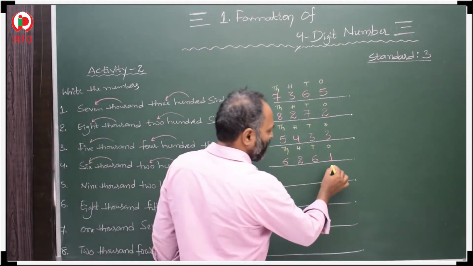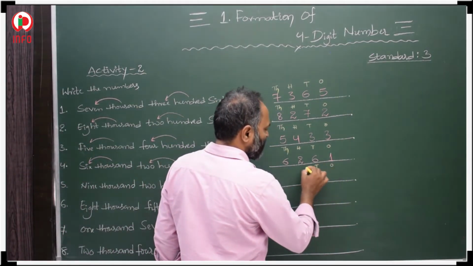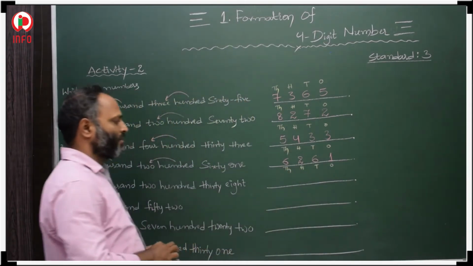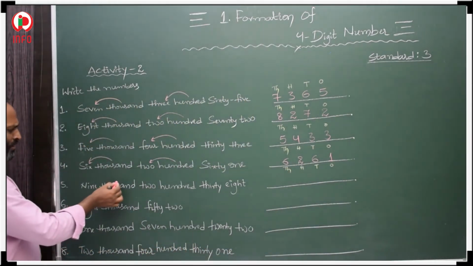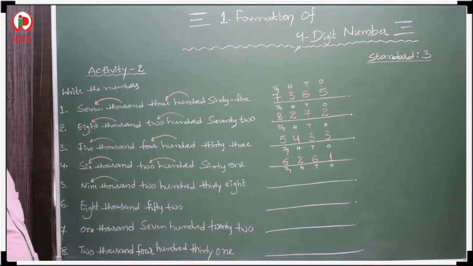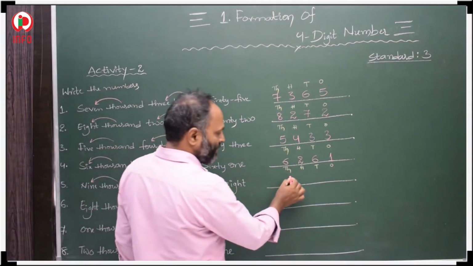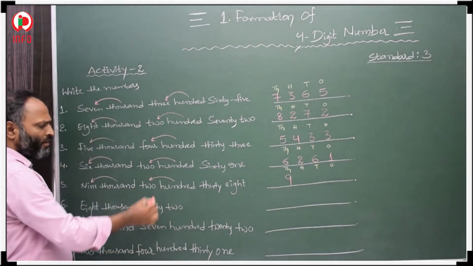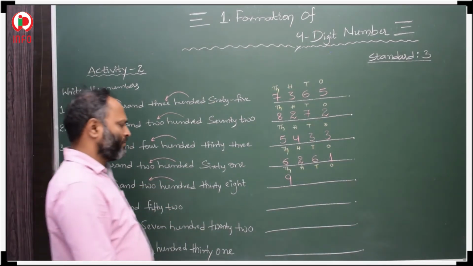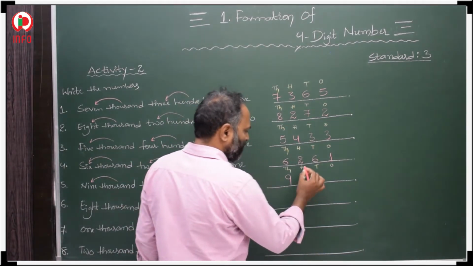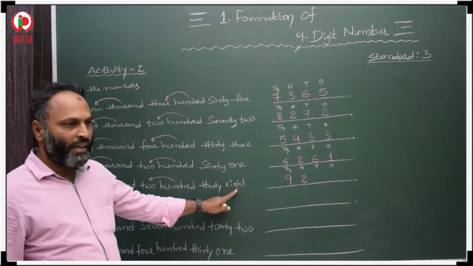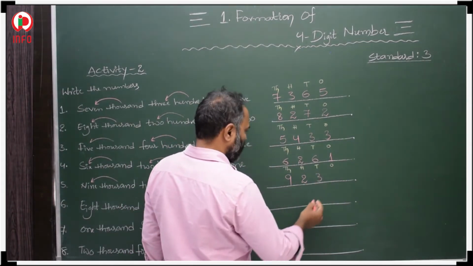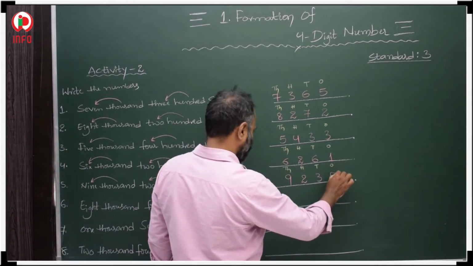Next, a 4-digit number again: ones place, tens place, hundreds place, thousands place. Now 9,000. 9 is in the thousands place. 200. In the hundreds place 2. 38. In the tens place 3 and in the ones place 8.